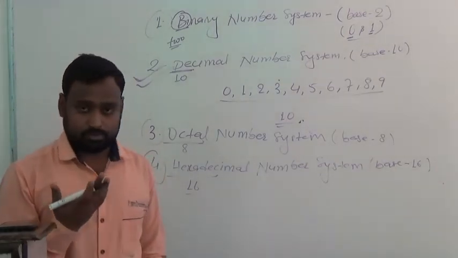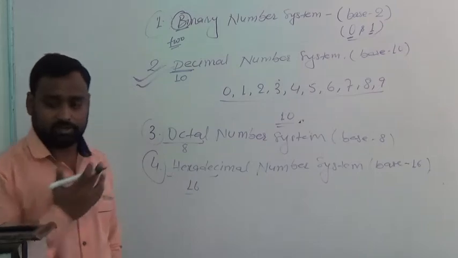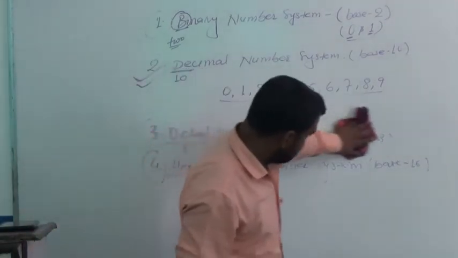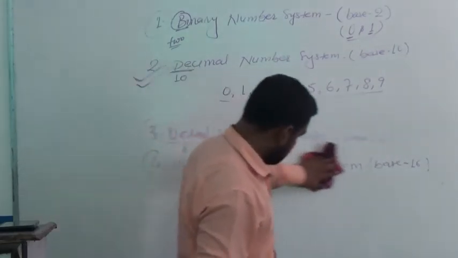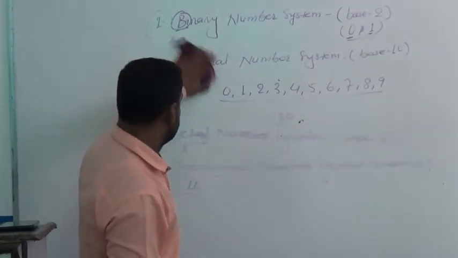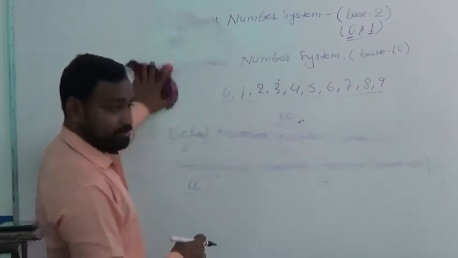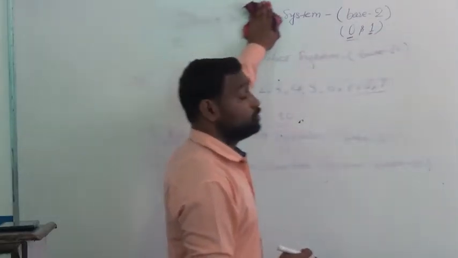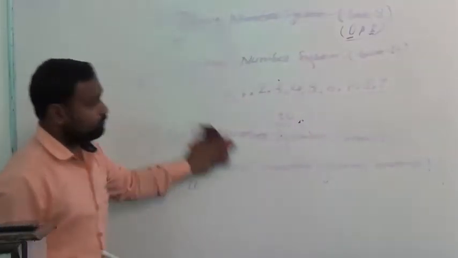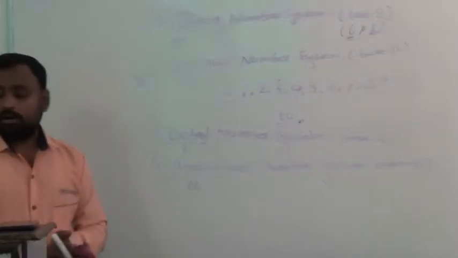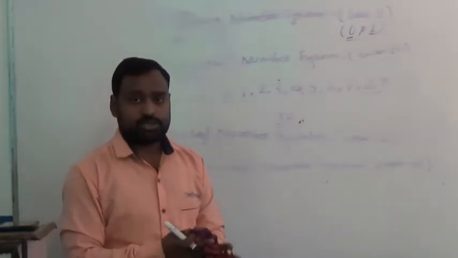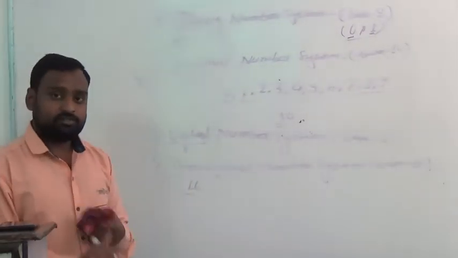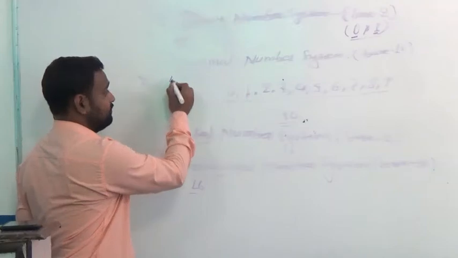Now, there are 2 terms being used in mathematics. One is notation and the other is numeration. We don't have to confuse these two, notation and numeration. Notation means writing any number in figure, that is 5.